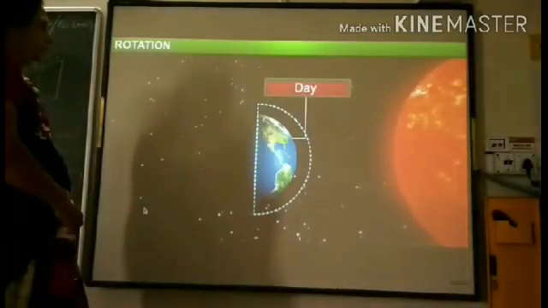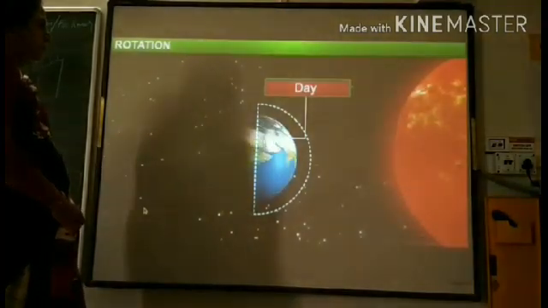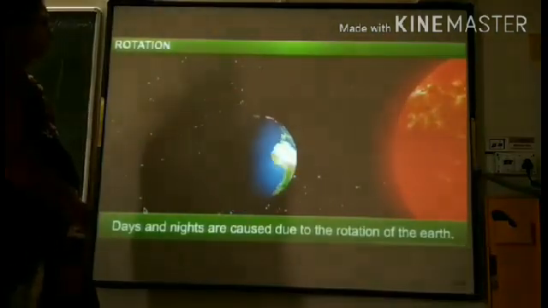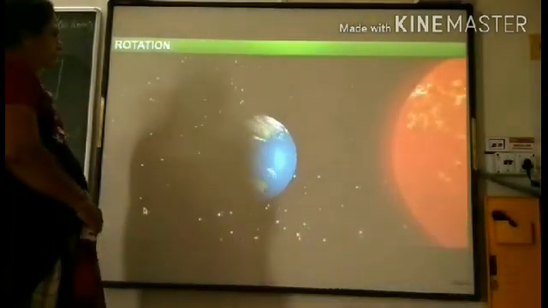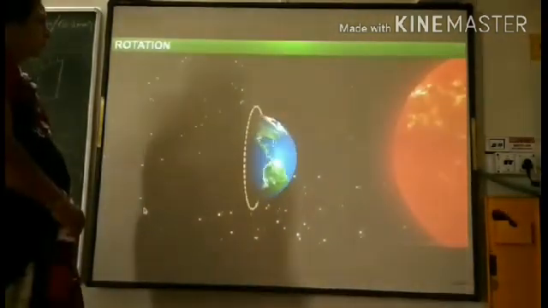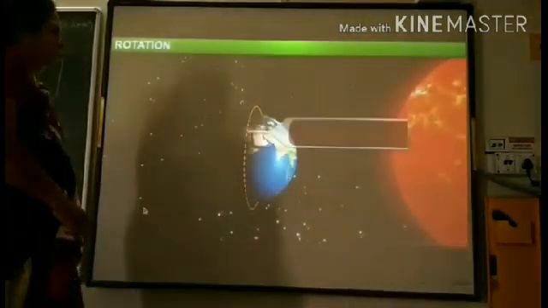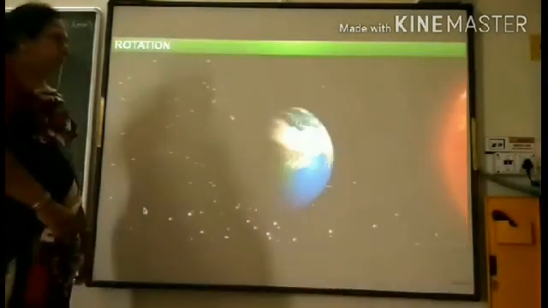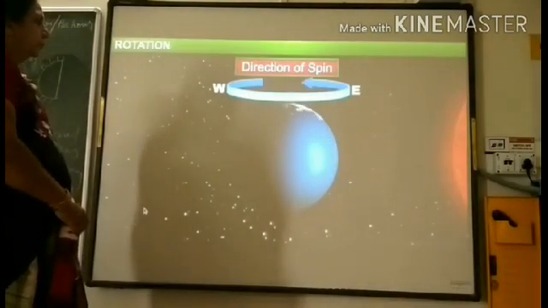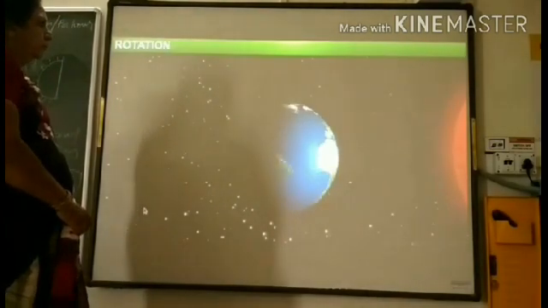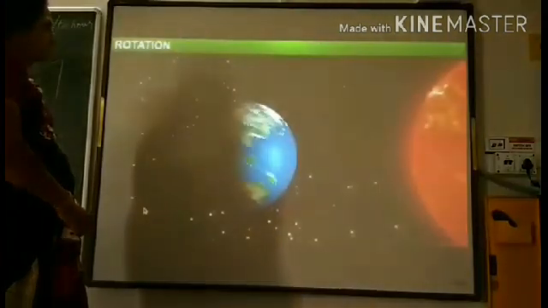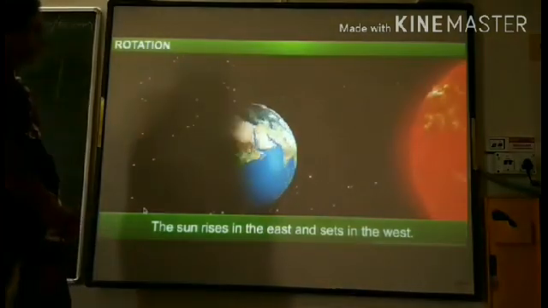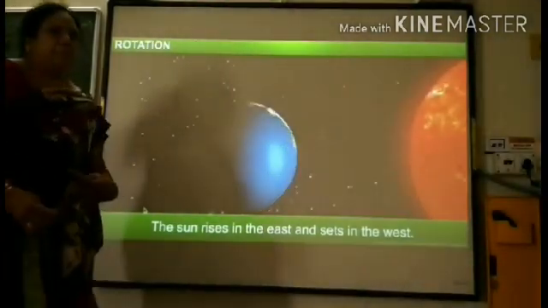It is daytime in the part that faces the Sun, while it is night in the other half. The circle that divides the day and night on the globe is called the circle of illumination. The Earth spins from west to east. Though the Sun is stationary, because of the Earth's rotation, the Sun rises from the east and sets in the west.